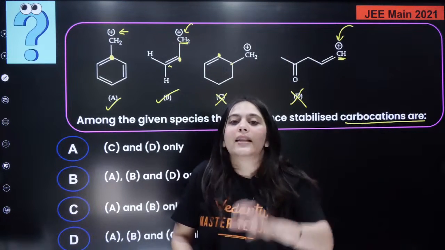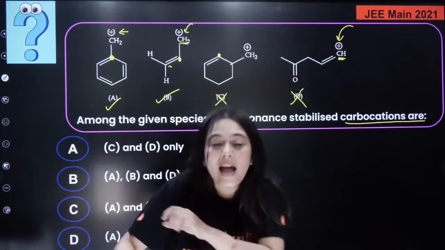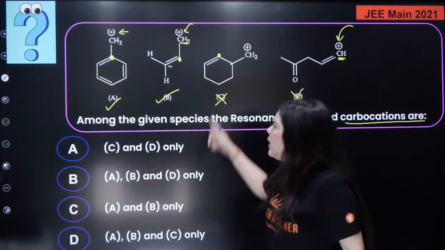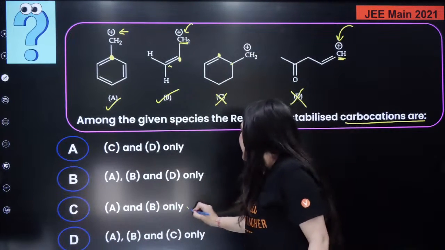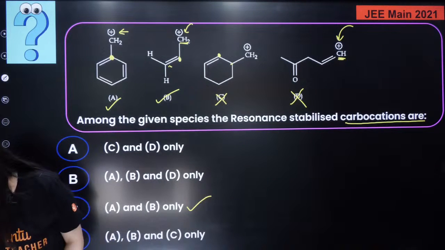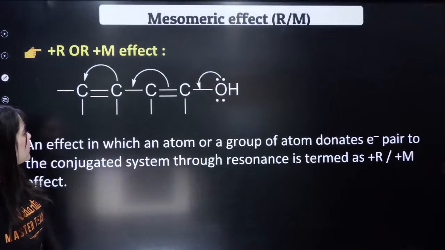In which case, the carbon right next to the double bonded carbon should have a positive charge. Only in such cases resonance is observed. So the correct answer is C. Whoever answered C is extremely right. Okay? Correct. Now let us move on to the next question.